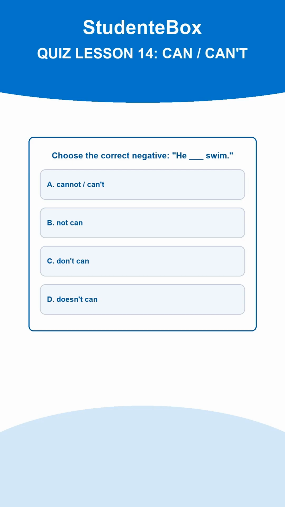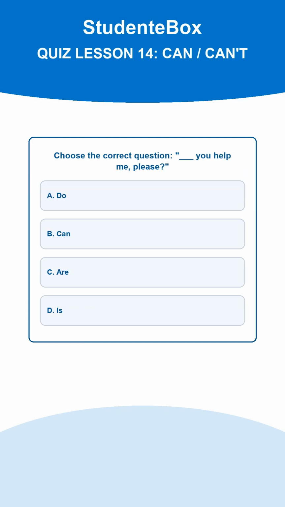Question 2. Choose the correct negative. He ___ swim. A. Cannot / can't. B. Not can. C. Don't can. D. Doesn't can. The correct answer is A. The negative of can is cannot or can't. La risposta corretta è la A.